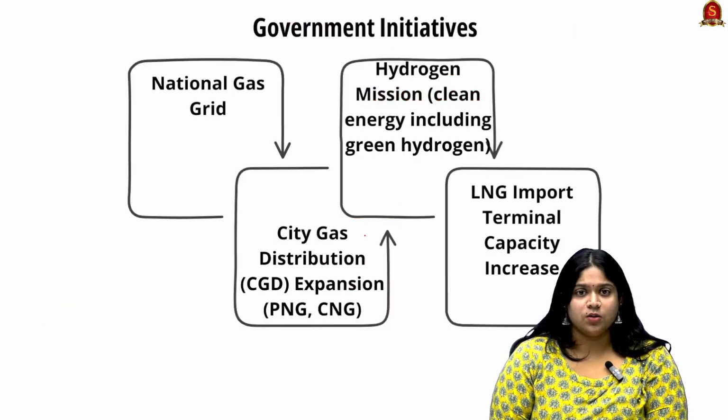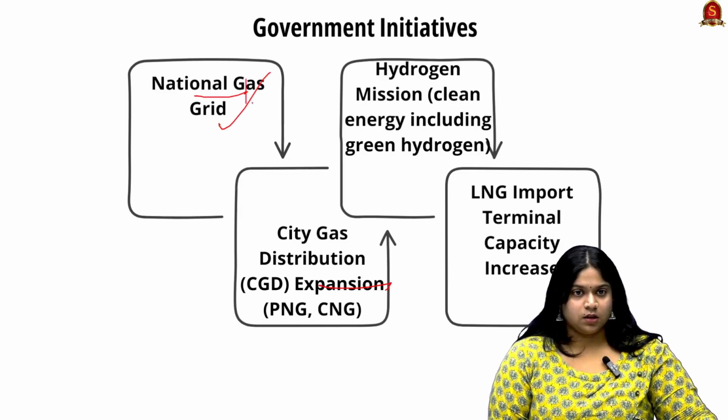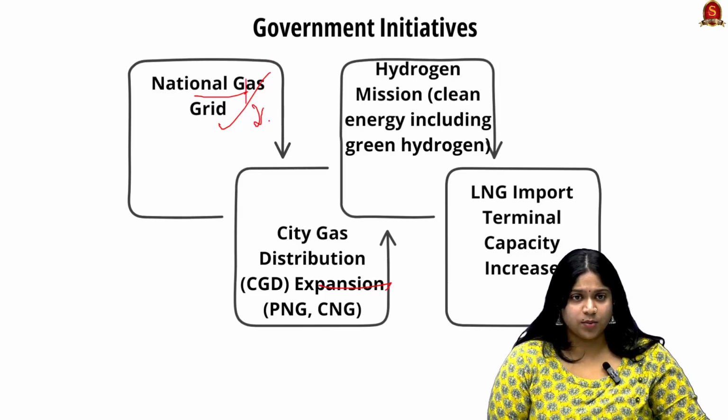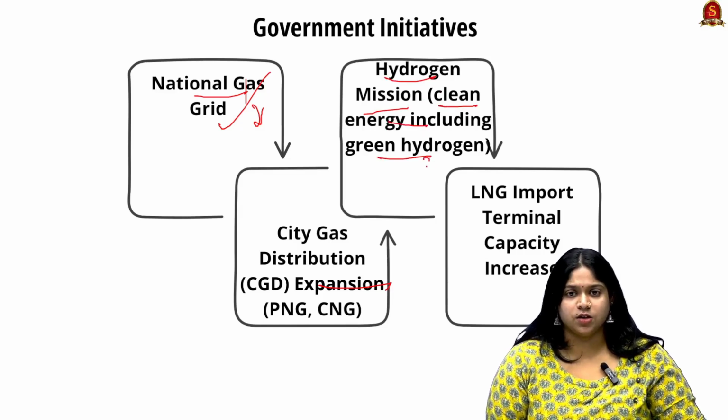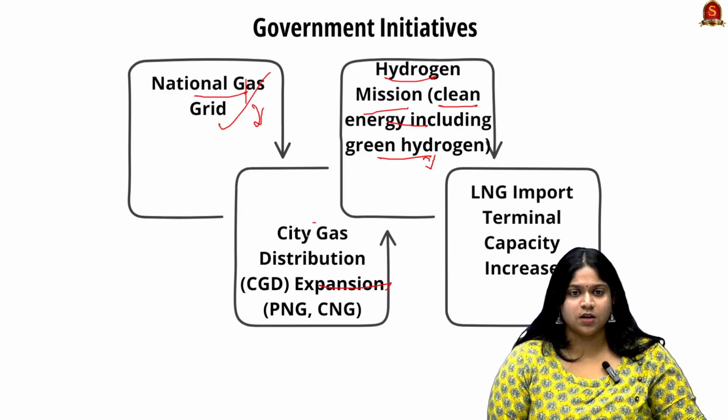Now, looking into the initiatives for natural gas in India, first is the national gas grid, increasing the gas pipeline network across India. Next is the hydrogen mission, including clean energy plus green hydrogen production and increase.